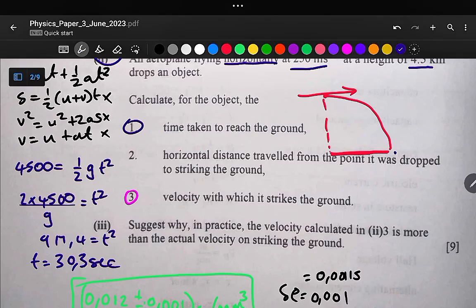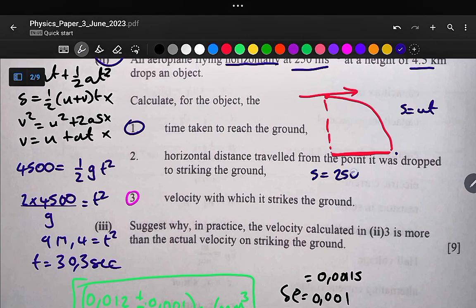Given that the horizontal speed is always constant, we can simply use this equation, S is equal to ut. So the horizontal distance S is equal to our initial speed, 250 meters per second, multiplied by the time of flight, which is 30.3. The time of flight is the same for both the vertical motion and the horizontal motion. So 250 multiplied by 30.3 gives us 7,575 meters. So here is our horizontal distance traveled from the point the object was dropped to striking the ground.